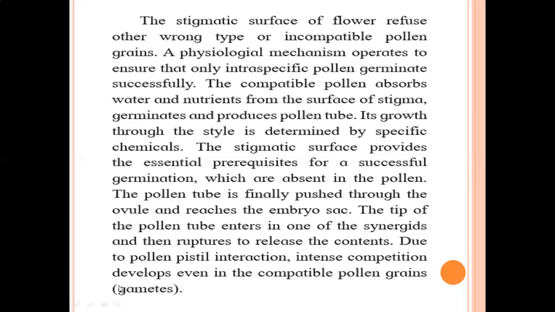Synergids means two cells which are present on either side of the egg cell. In the middle there is the egg cell, and around that there are two synergids. The tip of the pollen tube enters one of the two synergids and then ruptures to release its contents. When the pollen tube enters the synergid, the synergid ruptures, the pollen tube also ruptures, and then there is a release of contents, meaning the release of two male gametes which are present inside the pollen tube. Due to the pollen pistil interaction, intense competition develops even among the compatible pollen grains.